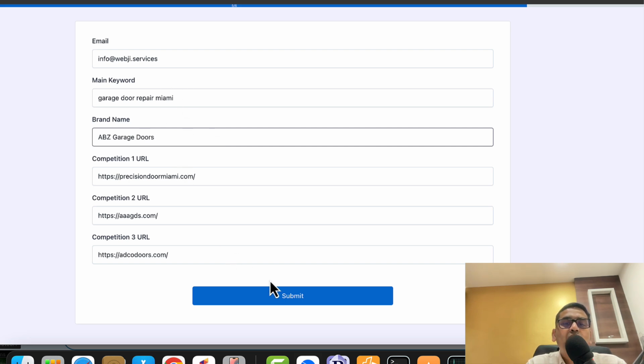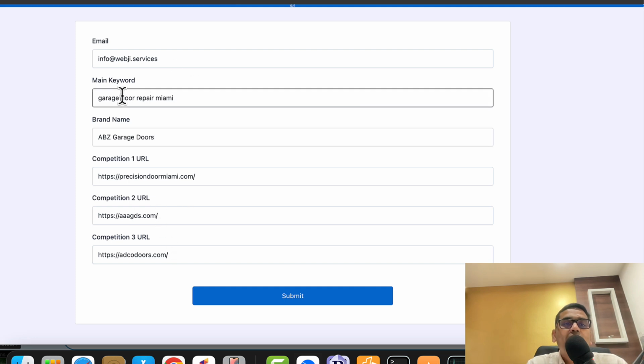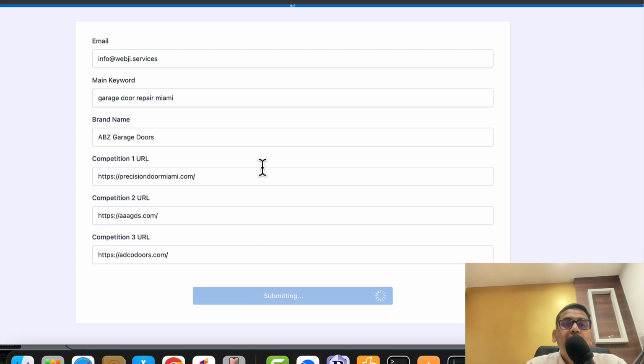Okay, so what we are going to do is fill in all these details. Make sure your keyword has your primary city mentioned. And what is the purpose of this tool? Within say 2 minutes, you are going to have the entire blueprint of your primary pages and primary locations you need to focus on.